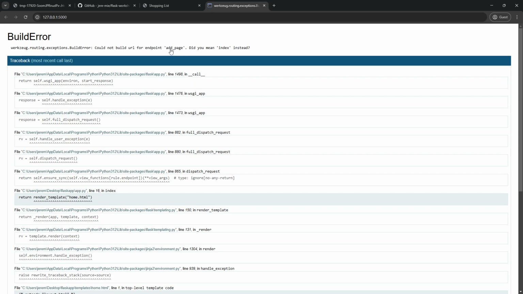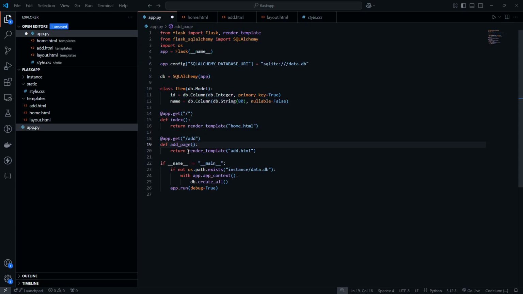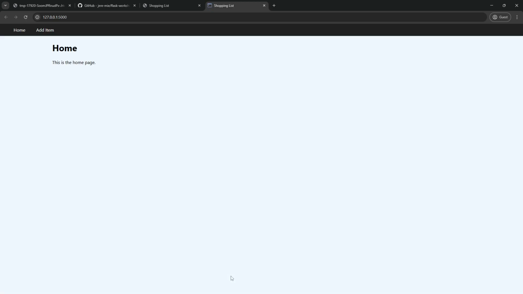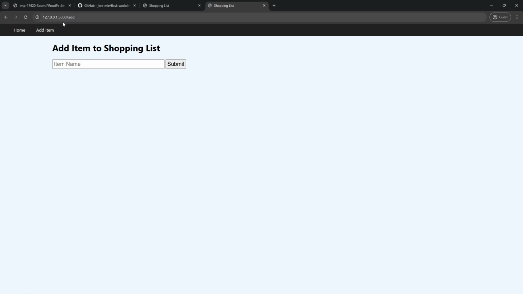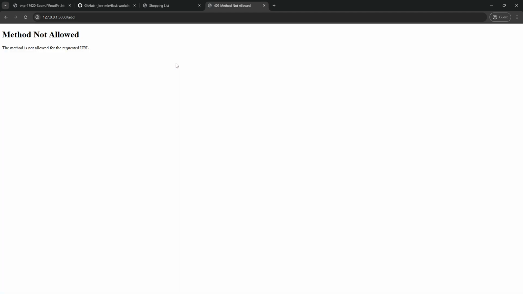And so we actually got a little bit of an error, which is okay. Probably because I didn't save this app.py. So you should see it ran again. And if I refresh, you can see home. And if we go to add item, then you'll see we're in the /add endpoint and we've got a form. So let's write something in and hit submit. Oh no, it says method not allowed.